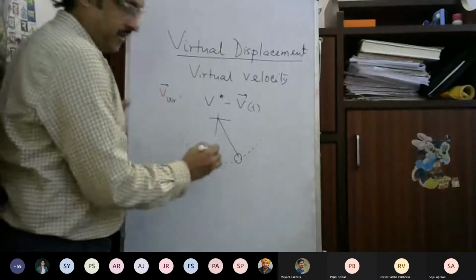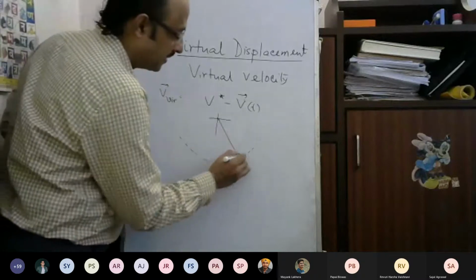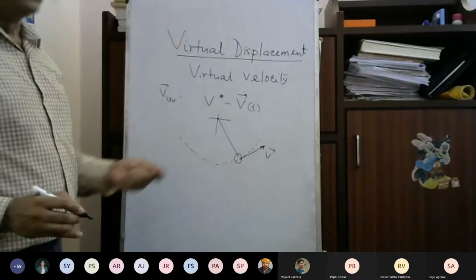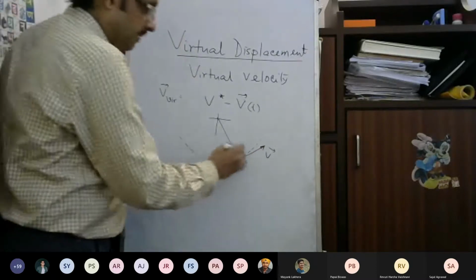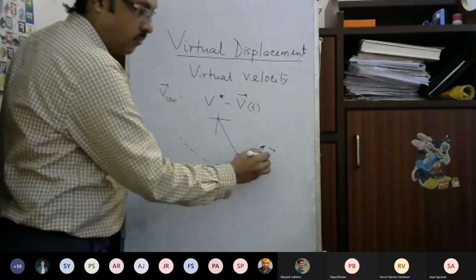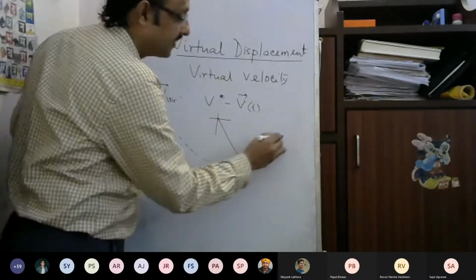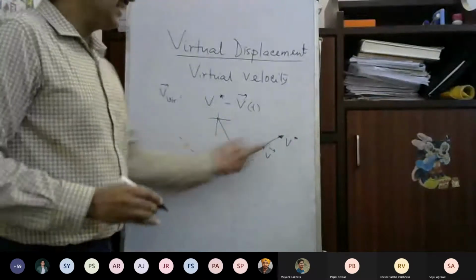So at one point, depending upon how you excite the system, there will be one velocity, V. It's a real velocity it will have. But this body could have had virtual velocity. I mean the possible velocity. This is one possibility, but in general the possible velocity will be anything, either here or in this direction, this V star. So any velocity would have been possible.